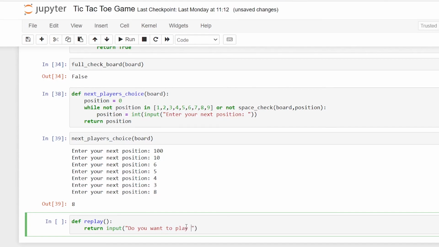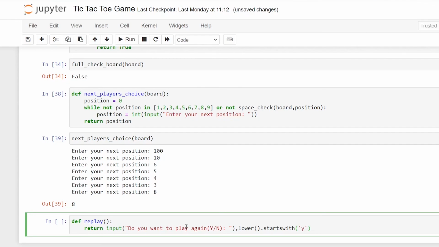We're going to ask the user whether they want to play again, and the answer will be yes or no. Then we're going to use the dot lower method, so that if they type a lowercase letter also, no issues. So starts with, and we're going to mention y.